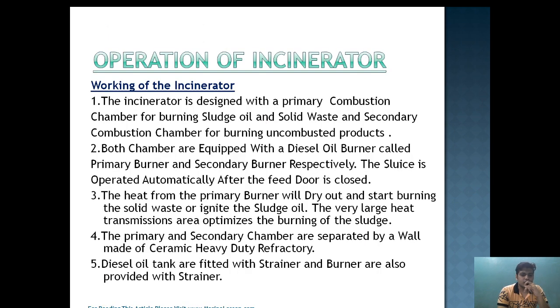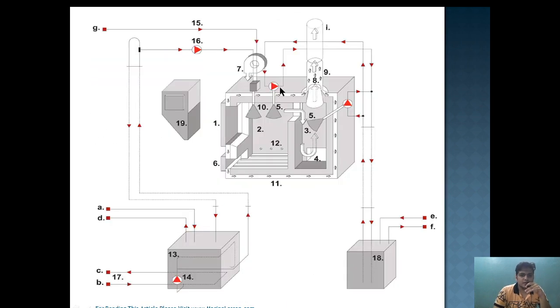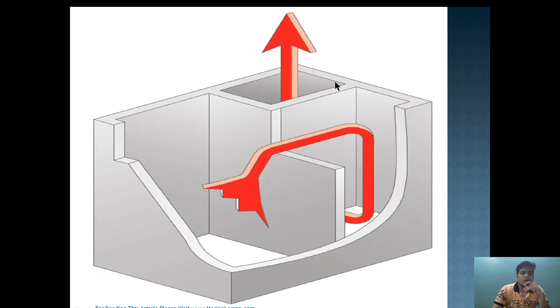Now let's have a closer look at the inside of the incinerator. As you can see, this is the primary combustion chamber where the primary blower, primary burner and primary diesel oil burner are installed. After the combustion, the primary blower will blow the remaining product to the secondary chamber.